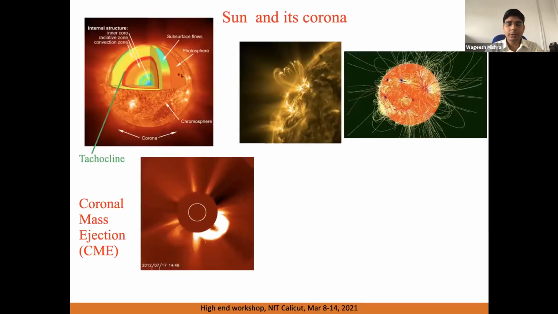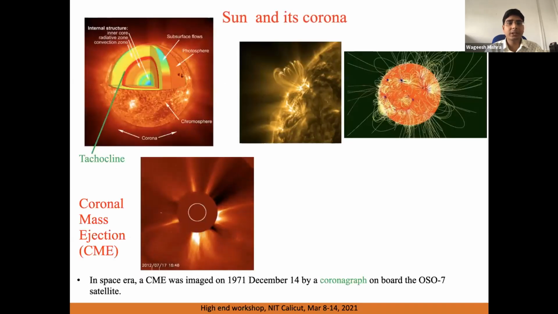So to give a completeness of the picture, the sun, we all know, has different layers, and the magnetic field is generated at the bottom of the convection zone, that is called the tachocline. And from there, we can see different magnetic phenomena in the upper atmosphere like the corona, the magnetic structures and such. And there are many types of instability which give rise to coronal mass ejections.